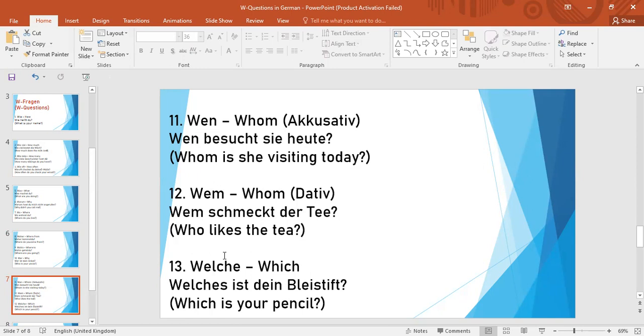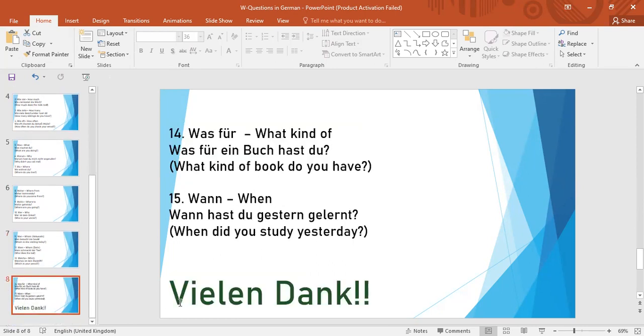Okay. Next is welcher. Welcher means which. So welches ist dein Bleistift? As you can see here, this is welcher and welches. These are the endings here, and we have to add the endings also. So which is your pencil? Okay. Next W-word we have, was für. Was für means what kind of. So was für ein Buch hast du? So what kind of book do you have?